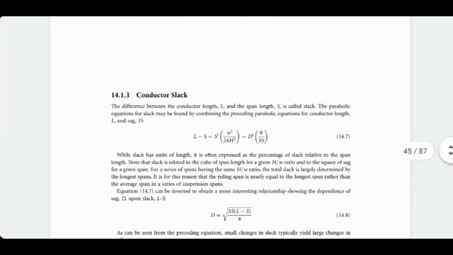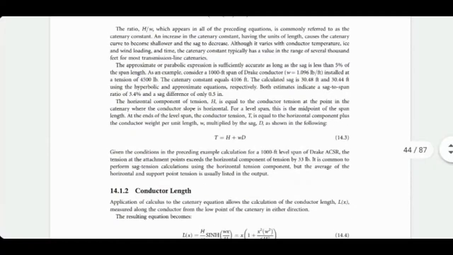By the way, in real life, despite your best effort, the conductors are never circular in cross section. They have non-circular shape. To take care of that for practical calculations, industry has come up with a concept called geometric mean radius, GMR, which is specified by the vendor.